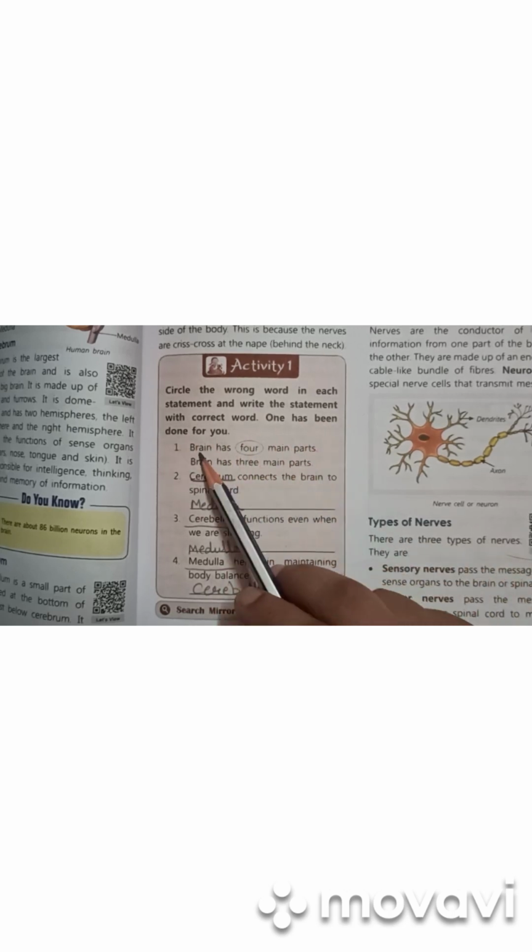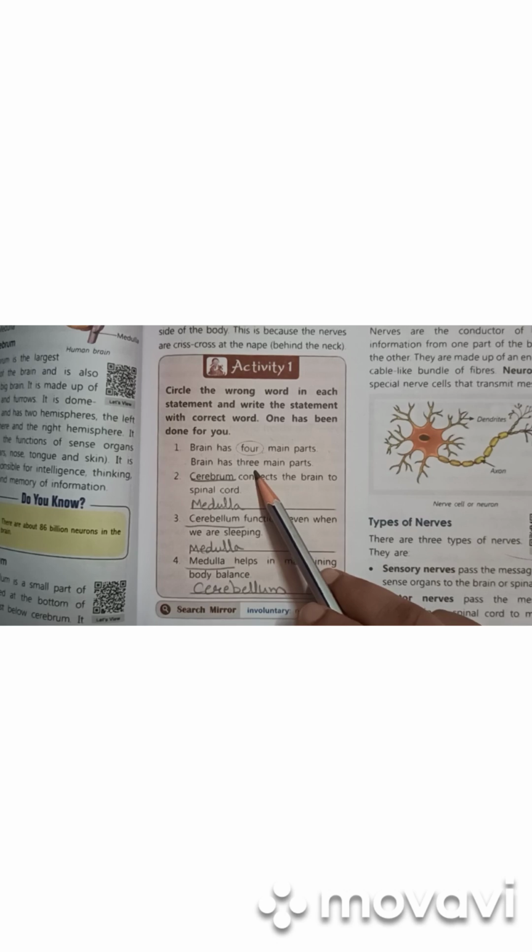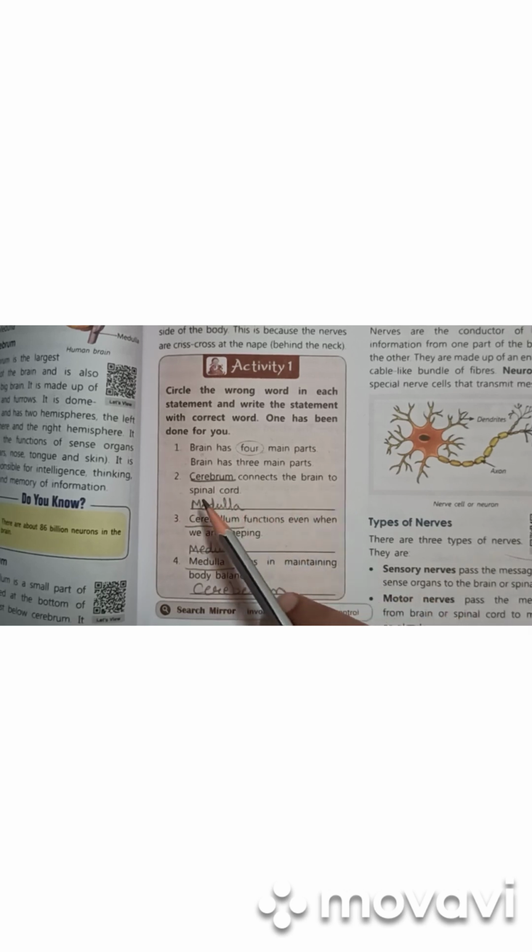One has been done for you. The first one, brain has 4 main parts. Do you know, brain has only 3 main parts? So rewrite the sentence by using 3 instead of 4. Now second, cerebrum connects the brain to spinal cord. Now the wrong word is cerebrum, because cerebrum does not connect the brain to the spinal cord.